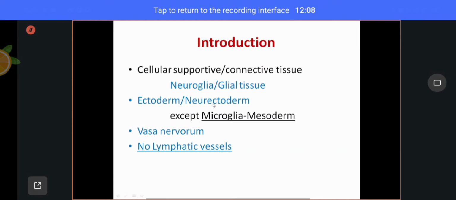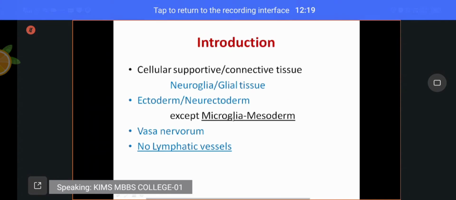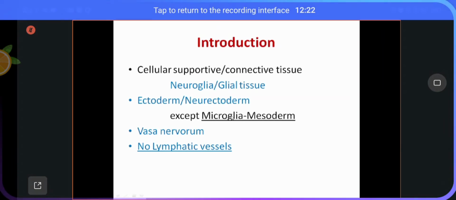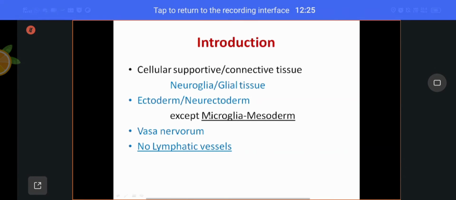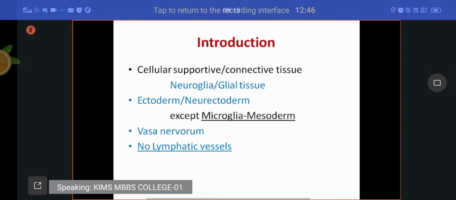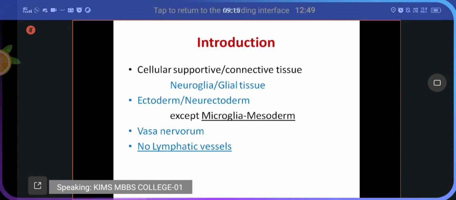All the cells of the nervous system develop from ectoderm, that is neuroectoderm, except microglia. It is a type of neuroglial cell that will be discussed in the next slide. This microglia develops from mesoderm. This is the most commonly asked question in competitive exams. All the cells of the nervous system develop from neuroectoderm, except microglia, which develops from mesoderm.